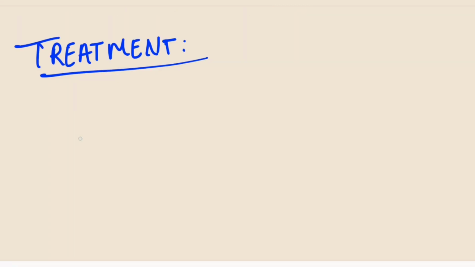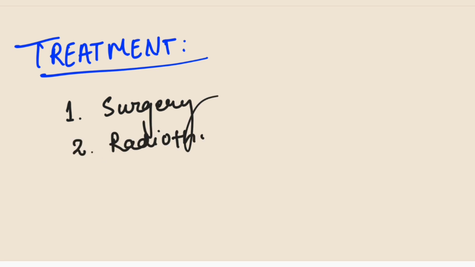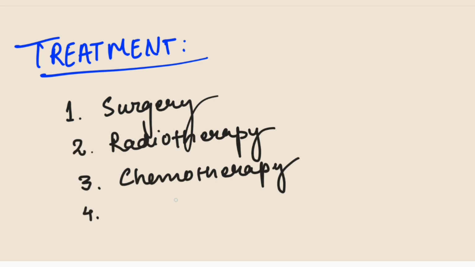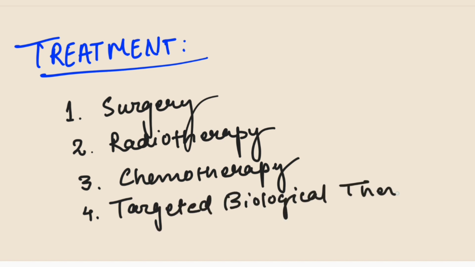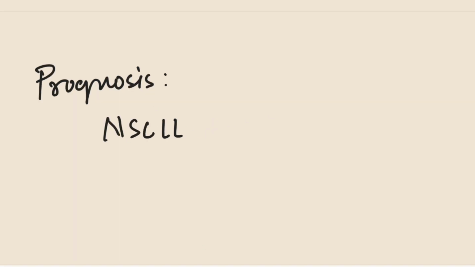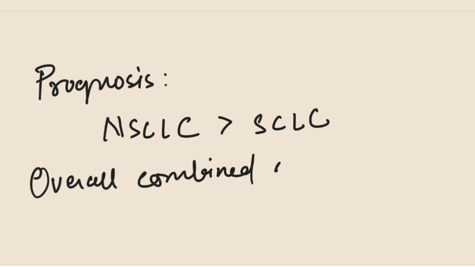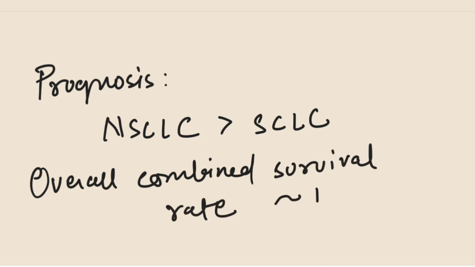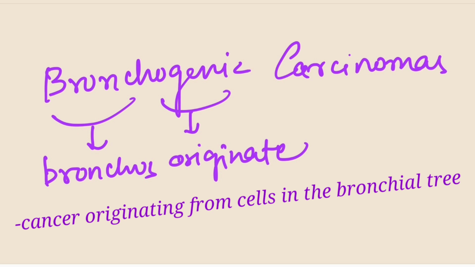Let's now quickly review the treatment for lung cancers. The management in case of lung cancer depends upon type and stage of lung cancer as well as the general condition of the patient. These may include surgery, radiotherapy, chemotherapy, or targeted biological therapies. Discussing in details about these is beyond the scope of this video. Prognosis of non-small cell lung cancers is better than small cell lung cancers, and the overall combined 5-year survival rate is just 15%.